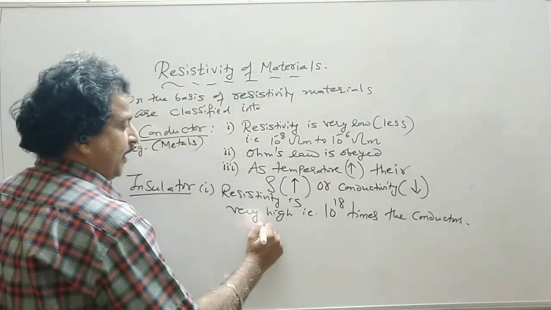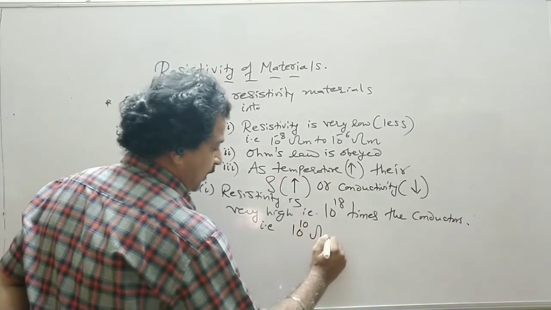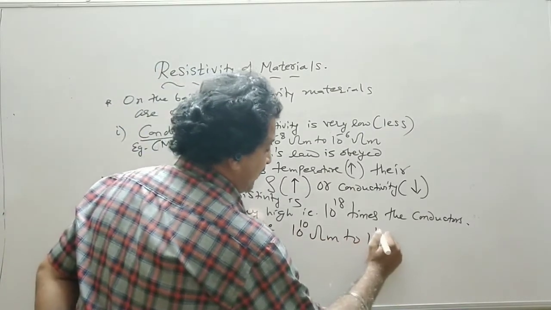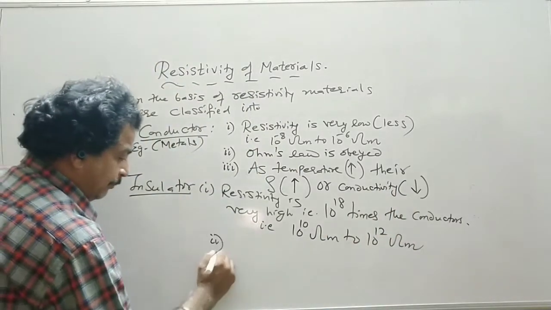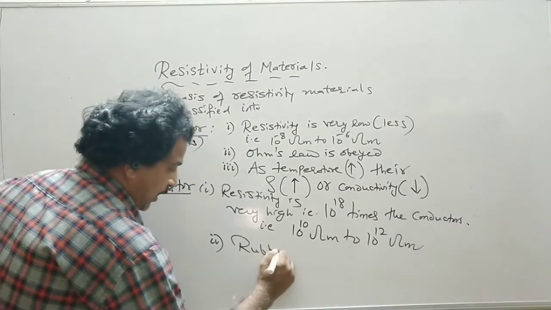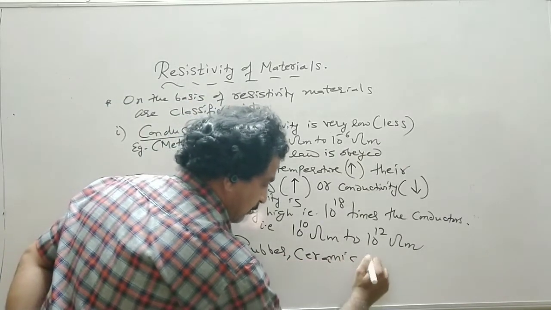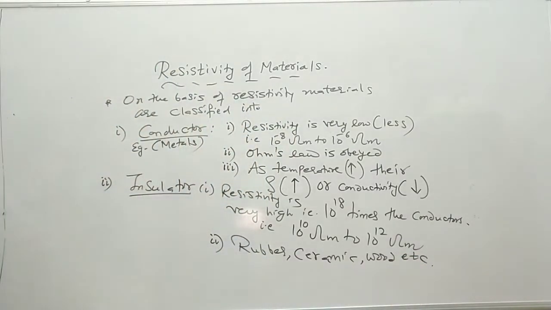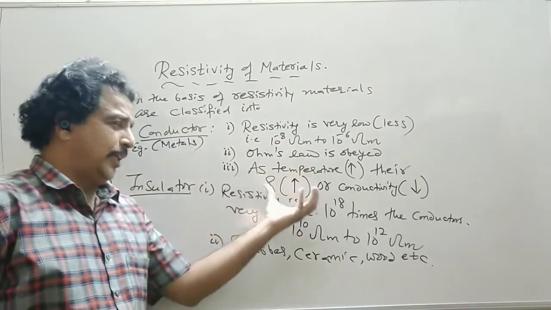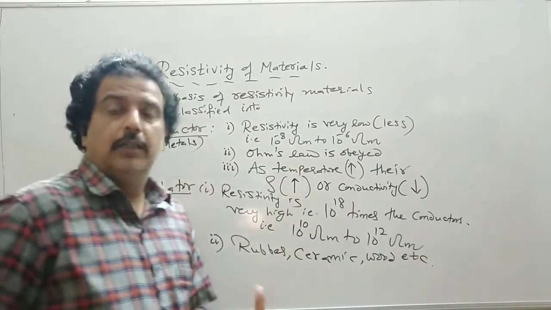So their range becomes 10 raised to 10 ohm meter to 10 raised to 12 ohm meter. The examples are rubber, ceramic, wood, plastic, etc.